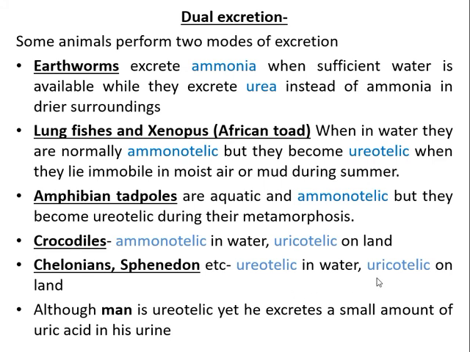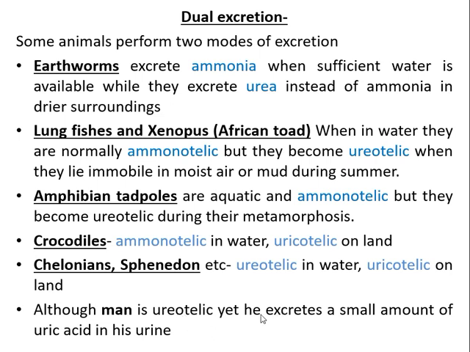So these are all examples of dual excretion. Now you take man. As was already mentioned, he is basically ureotelic, but his urine will also contain uric acid. But you cannot call it dual excretion; it is just mentioned that along with urea, he will be eliminating small amounts of uric acid also.